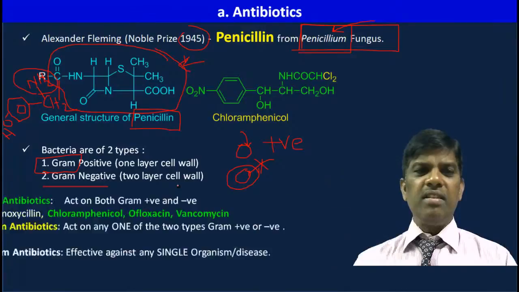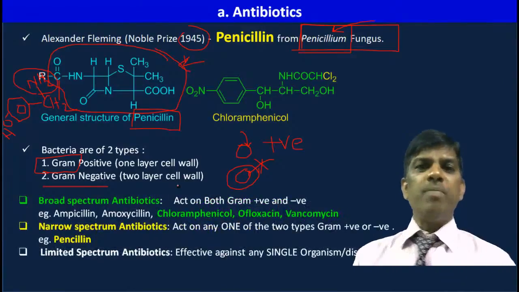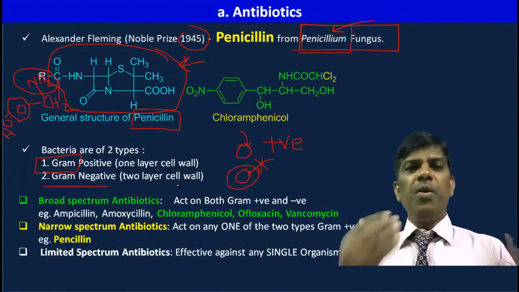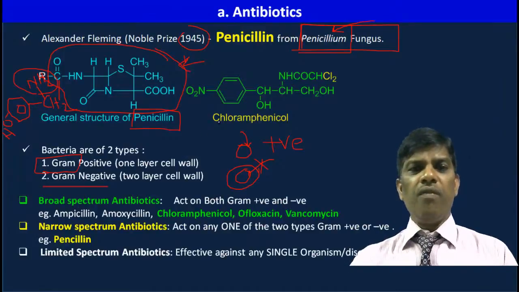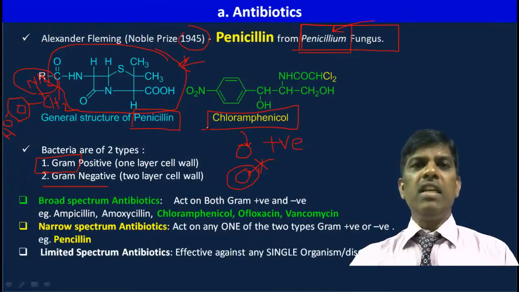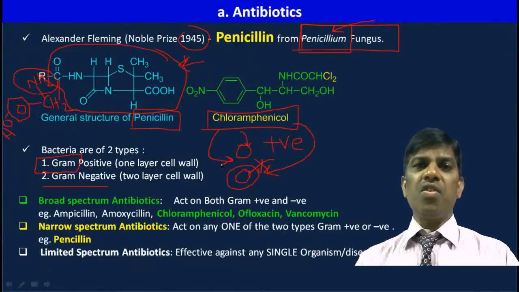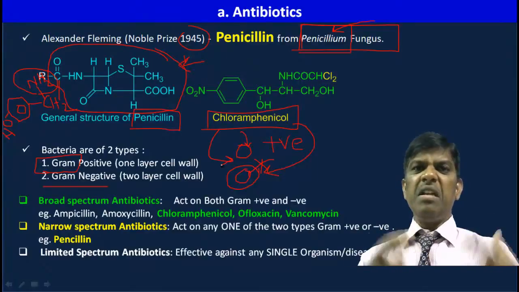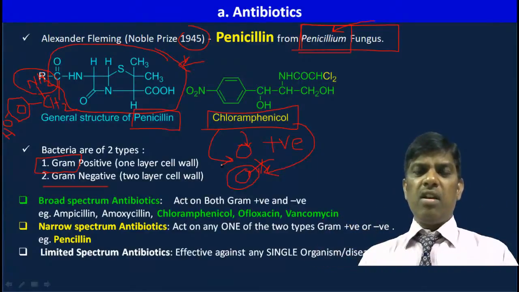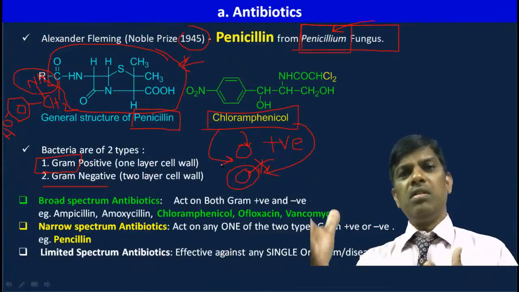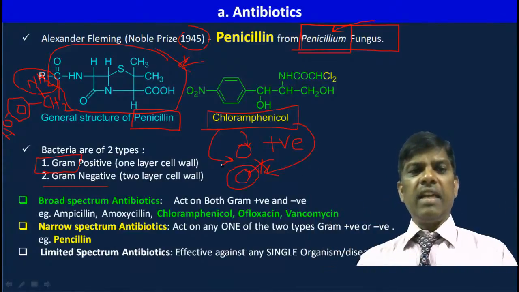Yes, so these are the medicines, broad spectrum antibiotics. There are a few medicines. For example, this is chloramphenicol. Chloramphenicol is an antibiotic which can be used to treat gram negative and gram positive also. So it is also strong. A broad spectrum antibiotic is a strong antibiotic drug which can kill both.